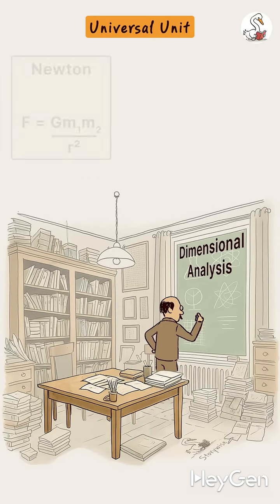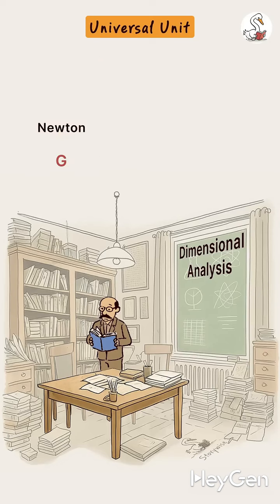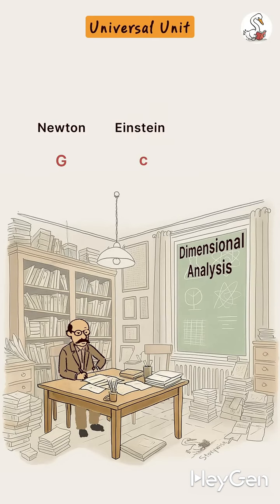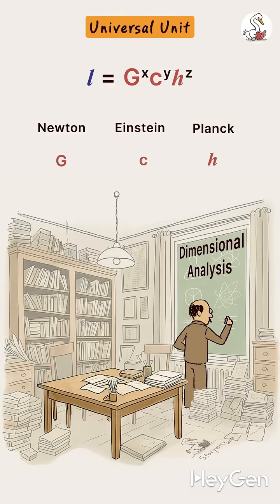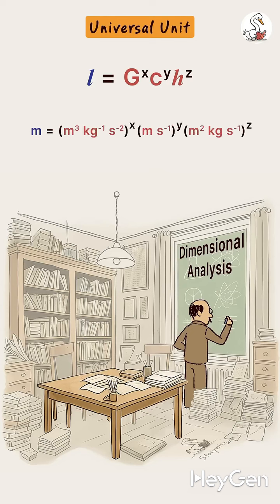Max Planck expressed the gravitational constant from Newton's equation, the speed of light from Einstein's equation, and the Planck constant from his own equation in the form of unknown powers x, y, and z, and assumed an imaginary length L whose unit is meter. Then he wrote the units of G, c, and h in the form of powers of x, y, and z like this.